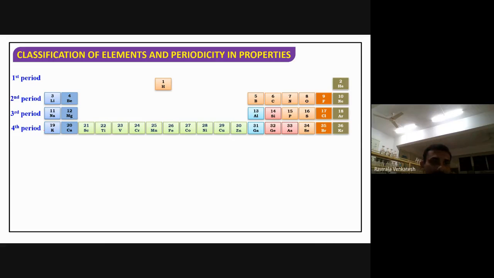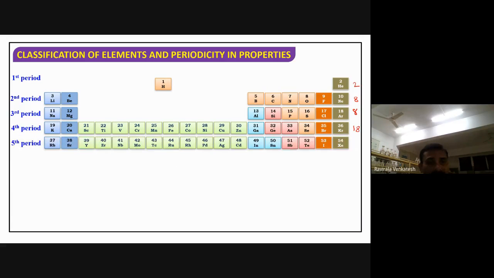Fourth period contains potassium, calcium, scandium, titanium, vanadium, chromium, manganese, iron, cobalt, nickel, copper, zinc, gallium, germanium, arsenic, selenium, bromine, and krypton. Containing how many? 18 elements. Here 8, here 8, here it is 2. Next, the fifth period.